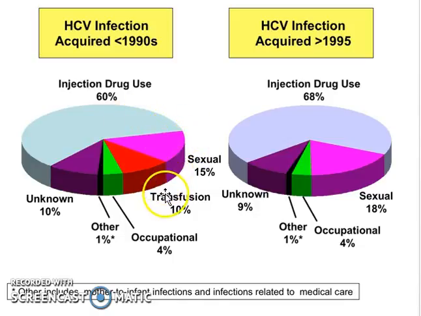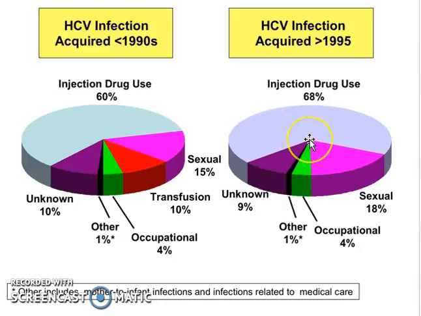Sexual contact represented 15%. Blood transfusions represent 10%, and then we have some unknown other, and then occupational, which would be something like a needle stick inside of a laboratory setting. So those are different specific modes of transmission, but what you can see here is that injection through drug use was the key culprit in terms of transmitting hepatitis C among the population.